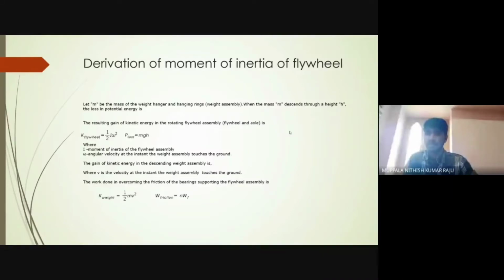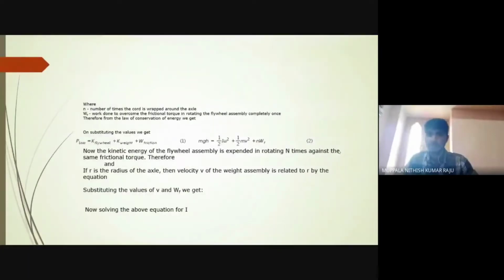flywheel assembly. That is given by W_friction equal to nW_f, where n is the number of times the cord is wrapped around the axle, and W_f is the work done to overcome the frictional torque in rotating the flywheel assembly completely once. Therefore, from the law of conservation of energy, potential energy loss equals the kinetic energy gained by the flywheel plus the kinetic energy gained by the weight system plus the work done against the frictional force. On substituting the respective values, we get mgh equal to half I omega squared plus half mv squared plus